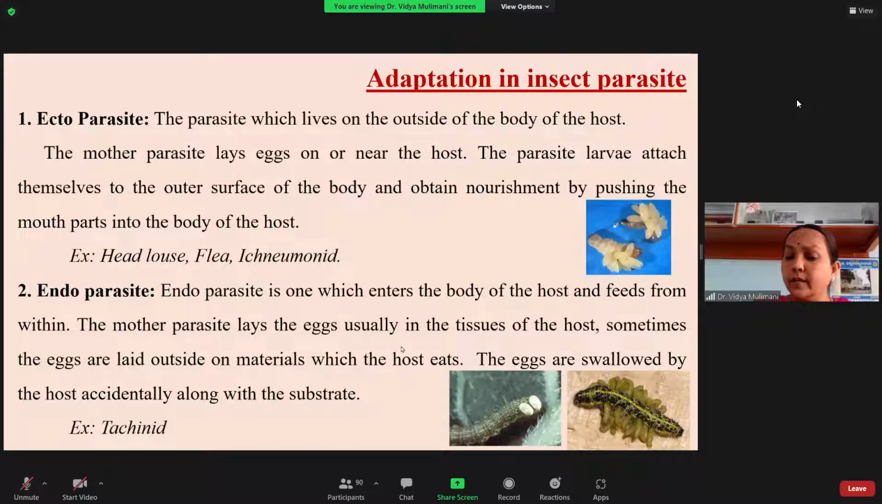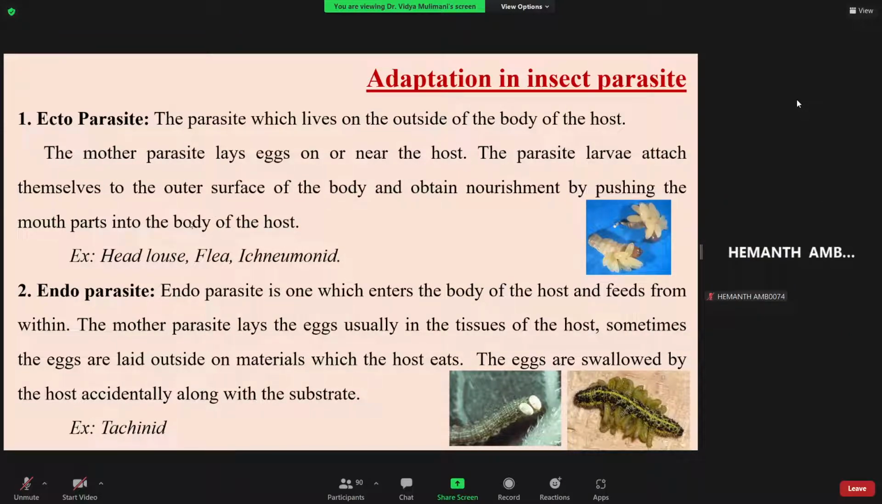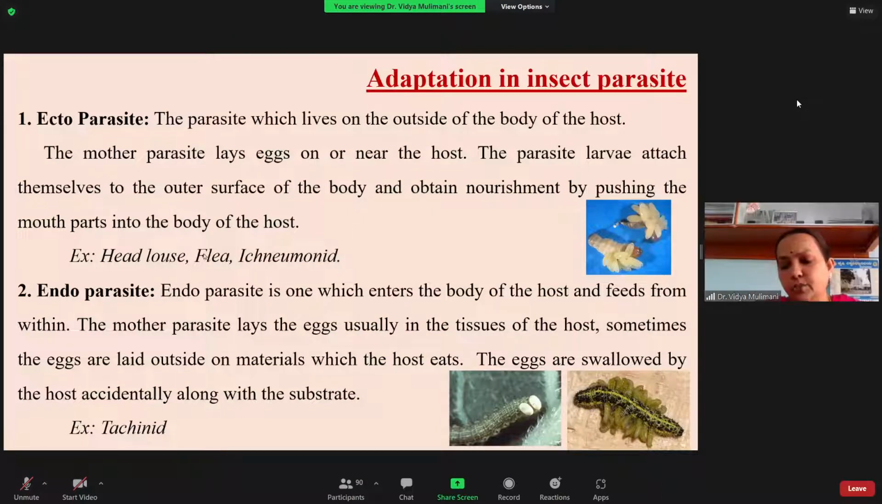They usually lay the eggs in the tissue of the host directly, or sometimes outside, on the material which the host eats, so the eggs are swallowed by the host accidentally along with the substrate. The best example of an endoparasite is the tachinid. So that is based on the site of predilection. You can see here that parasitoids are classed as ecto- and endoparasites. I think you have got the difference between ecto and endo.